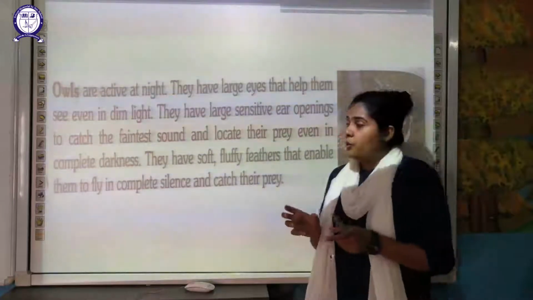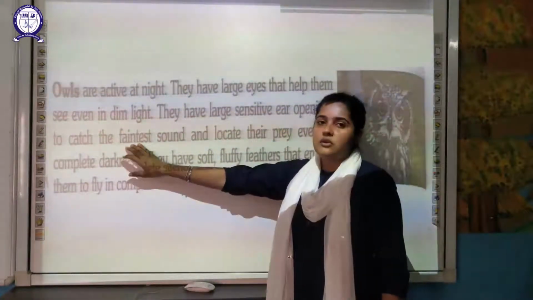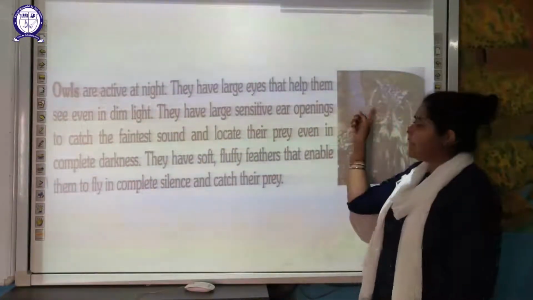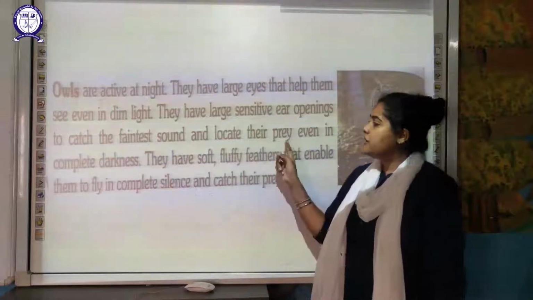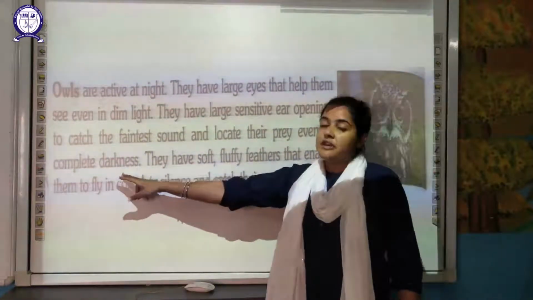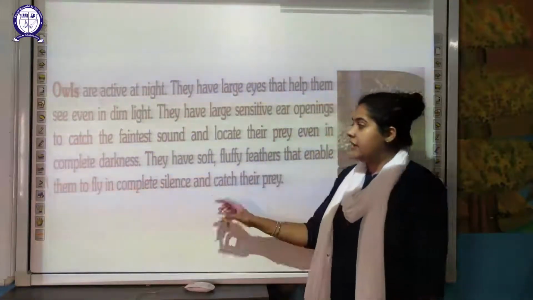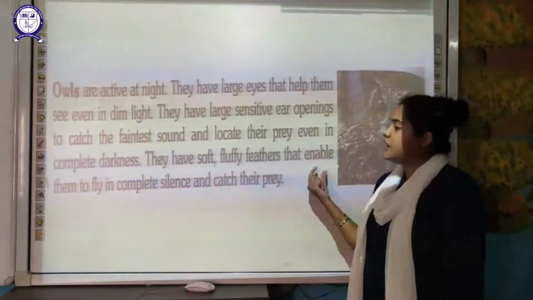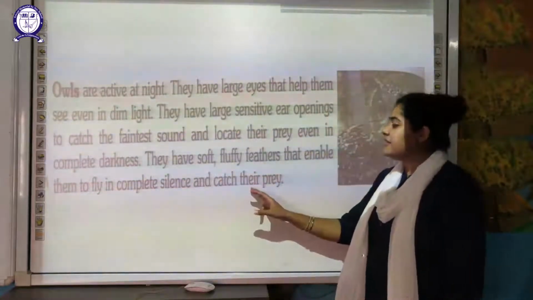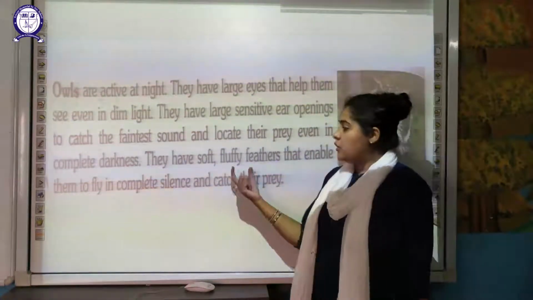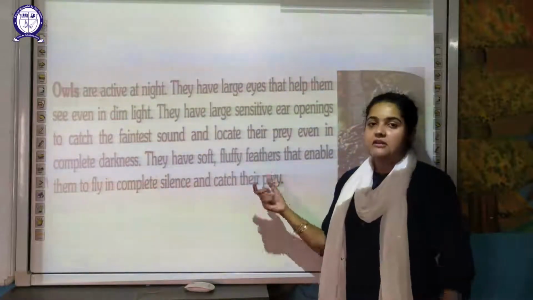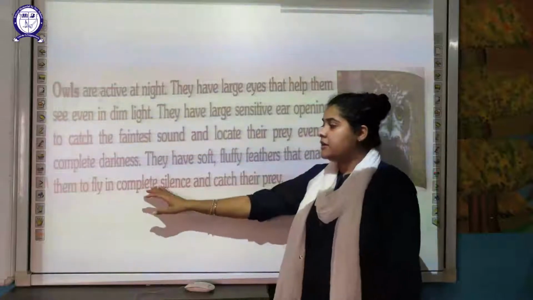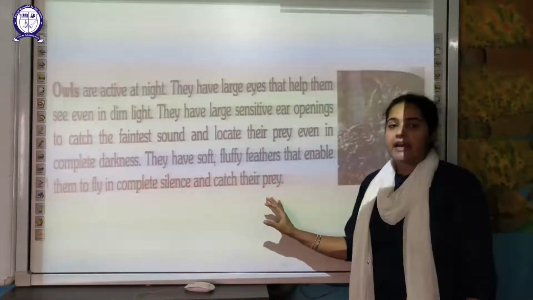Because of these large ear openings, they can catch the faintest sound, a very faint sound which we cannot hear. These owls can hear that sound, and this will help them to locate their prey even if there is complete darkness. Lastly, the next feature is that they have very soft fluffy feathers that enable them to fly in complete silence and catch their prey. Without making any noise, they can fly in complete silence and catch their prey.